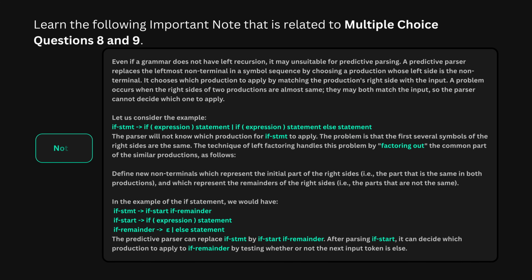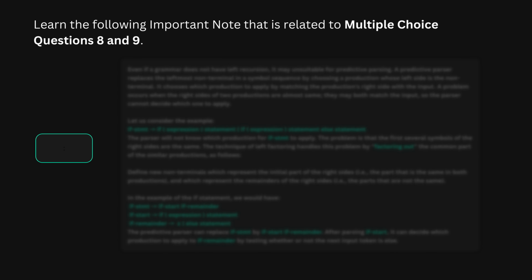A critical concept: why does left factoring exist? Predictive parsers need to decide which production to apply by looking at the next input token. If two productions start with the same symbols, the parser cannot decide. That is the problem. Left factoring solves this by pulling out the common prefix into a new non-terminal and leaving only the differing parts in separate productions. Classic example: the if-else statement. After left factoring, the parser can check whether the next token is else and decide accordingly. Left factoring is about resolving parser indecision, nothing more.